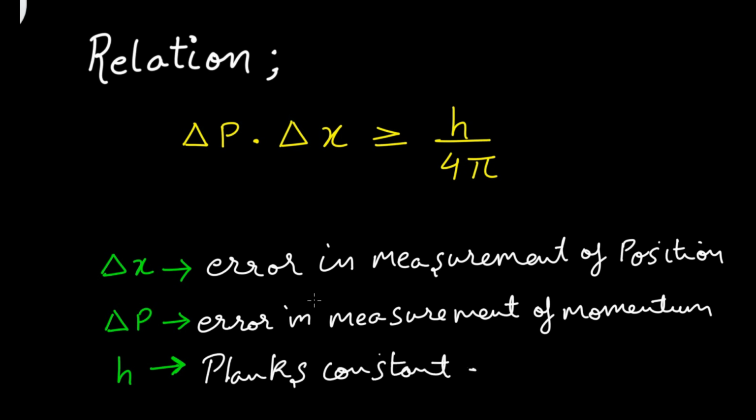So this is the relation. Delta p dot delta x is greater than equal to h by 4 pi.